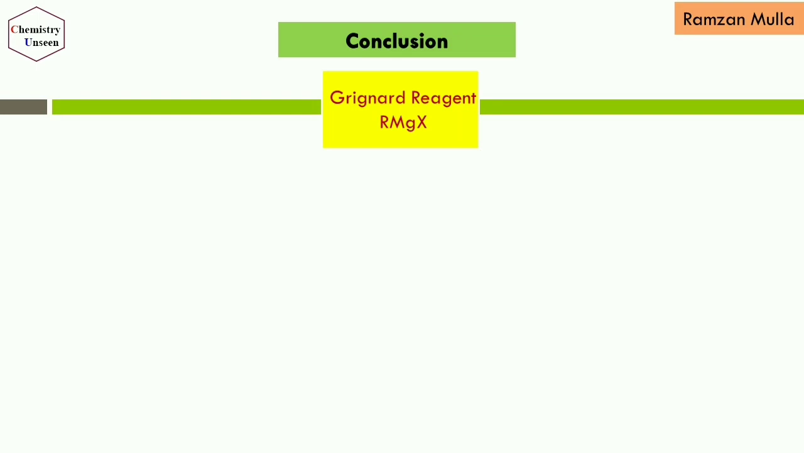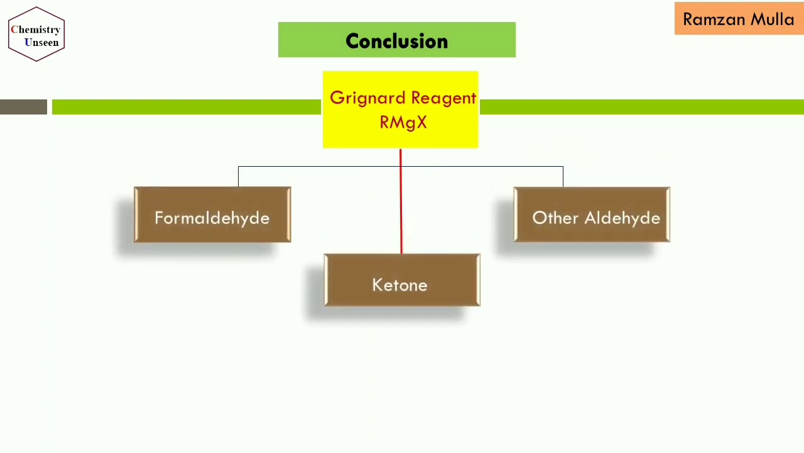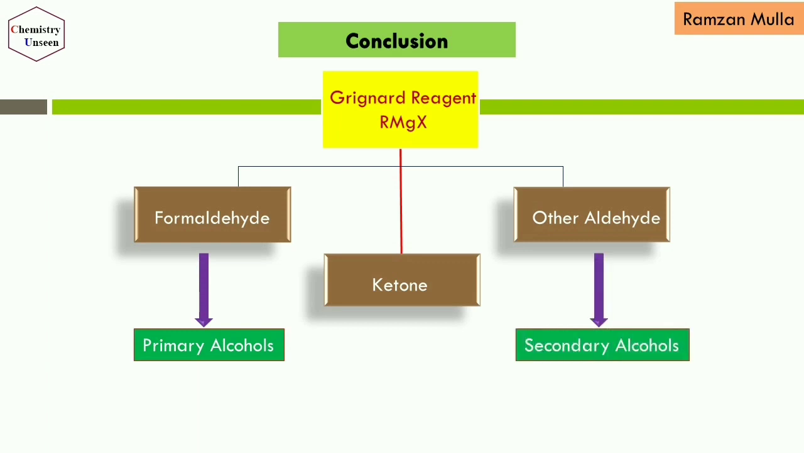Now we come to the conclusion. We have here Grignard reagent. This Grignard reagent reacts with three different carbonyl compounds: formaldehyde, other aldehydes, meaning higher aldehydes, and ketones. The reaction of Grignard reagent with formaldehyde gives primary alcohol as the major product, the reaction with other or higher aldehydes gives secondary alcohols, and similarly the reaction of Grignard reagent with ketones gives tertiary alcohols. This is the conclusion.